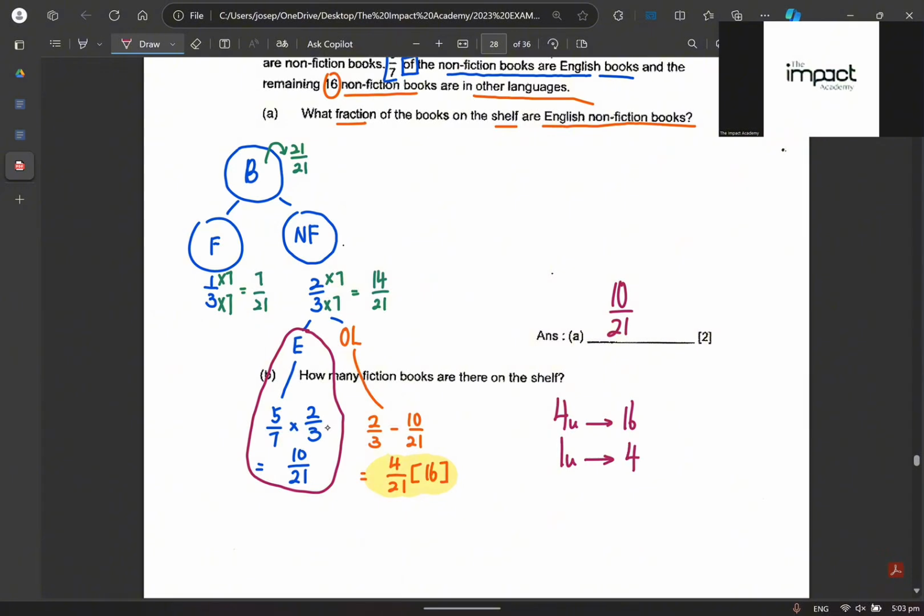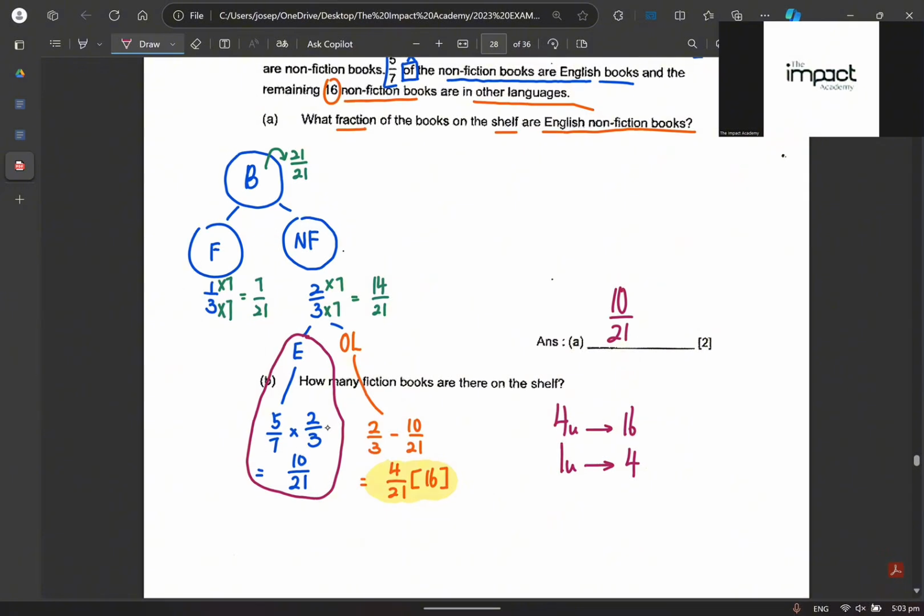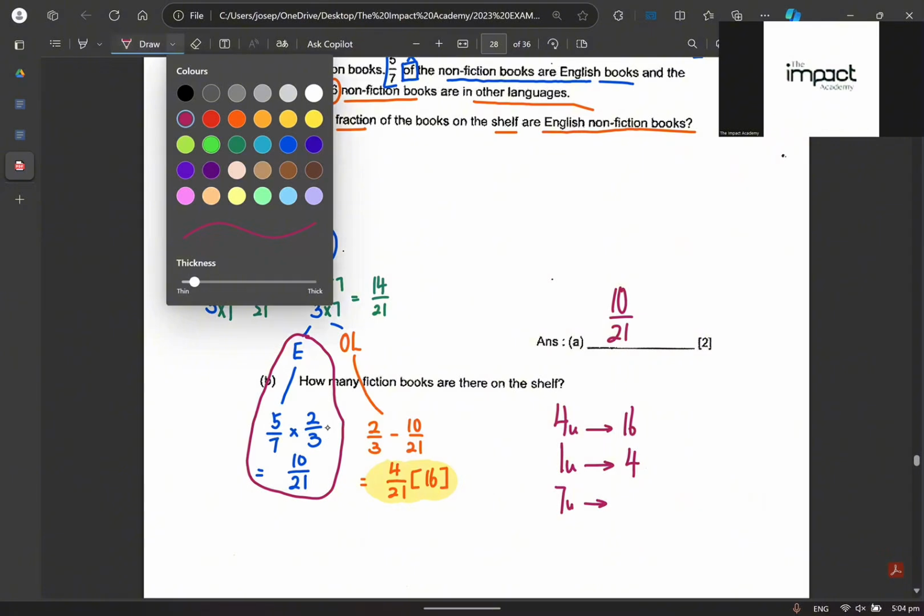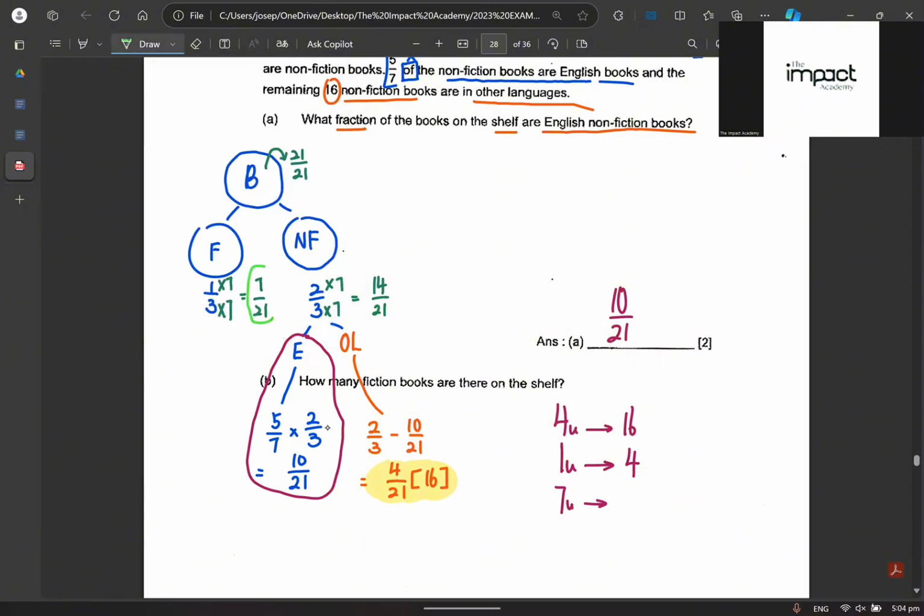Okay, very good. So how many fiction books are there on the shelves? What is it that I want to find? How many units am I going to look at? I can see that they are getting us to find this 7/21, which is 7 units. Make sense or don't make sense? Right, so 4 times 7 gets me an answer of 28. And therefore, this is my answer for this question.